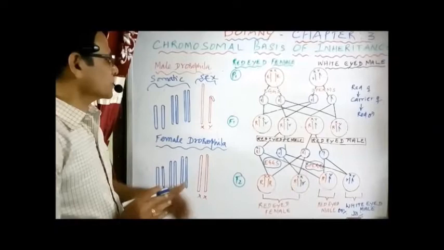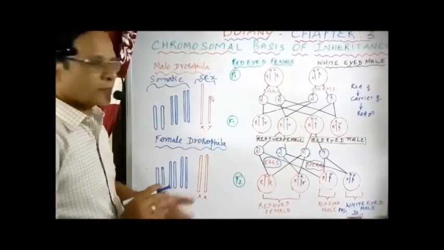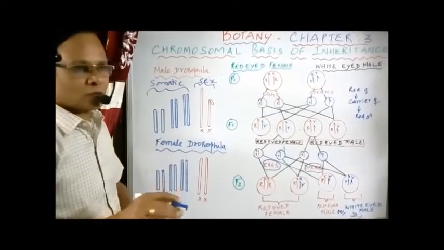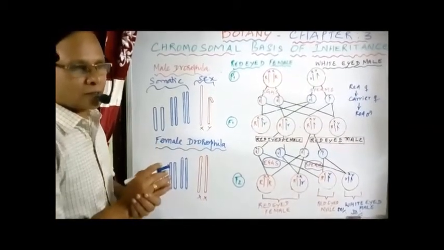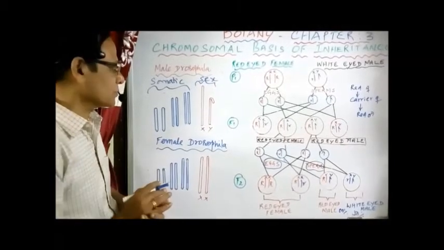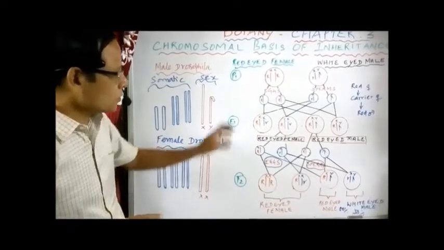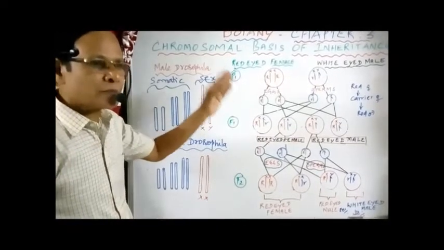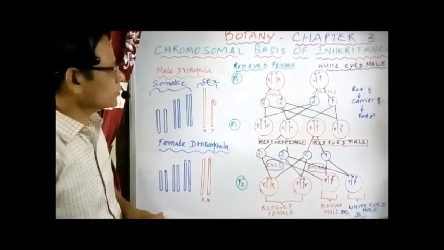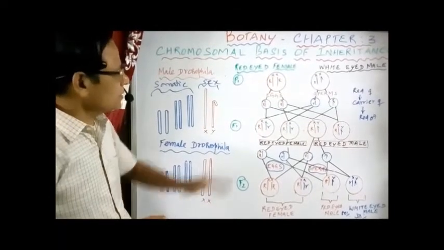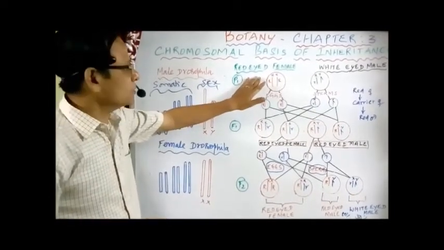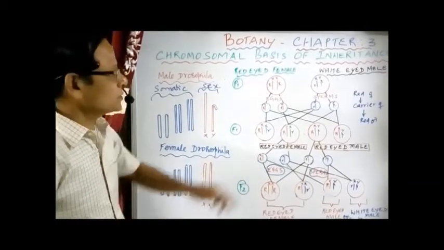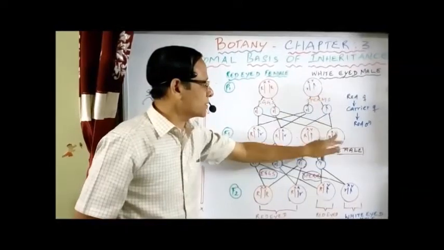So there are 4 pairs of chromosomes representing sex linkage, nothing but the genes linked to or connected to the chromosome. The linked genes connected to the sex chromosomes are called sex linkage. Now go through the diagram. It is following the same principle as in the case of color blindness. Remember, the red-eyed female is normal, so red eye is normal and white eye is like color blind. So if the female has white eye, then definitely the sons...